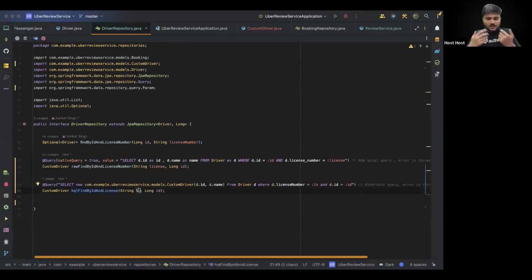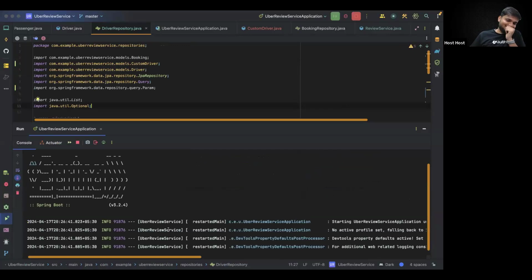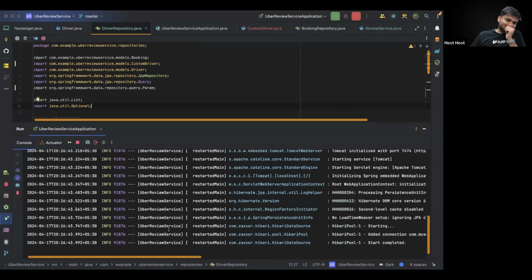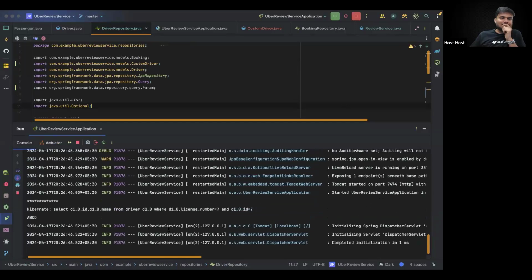Let's change this variable name to anything else. Make it Sanket, make it say license, anything else. Just this much. And now if you run the code, boom, working.